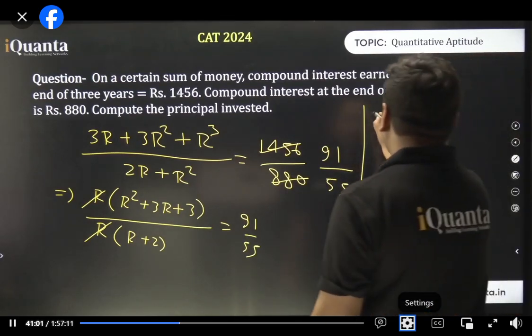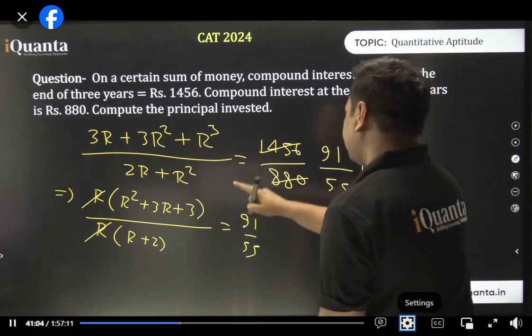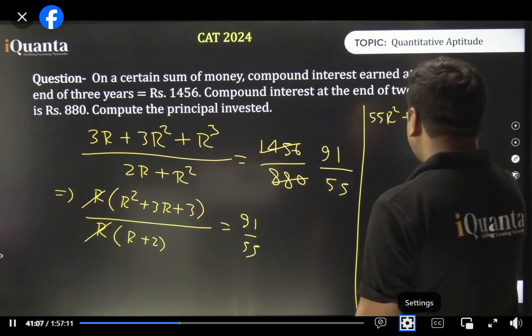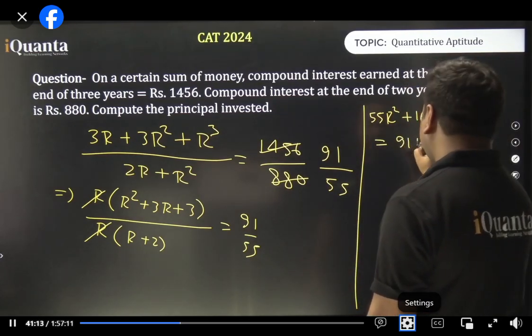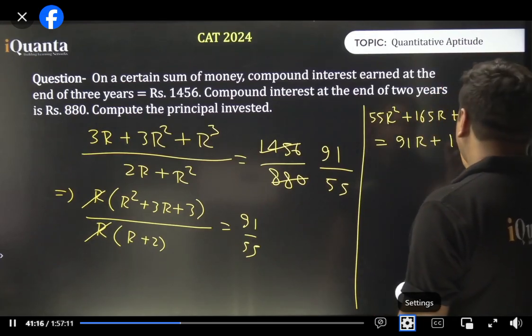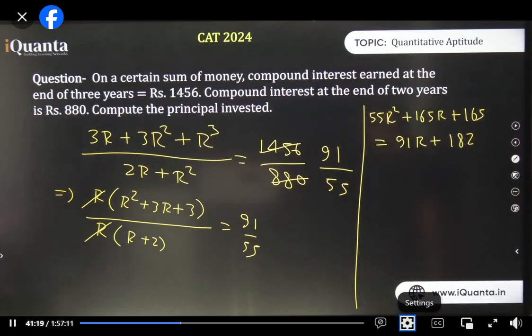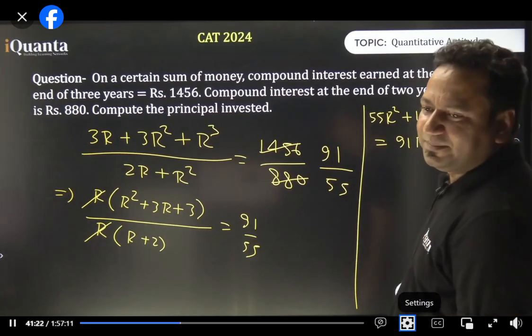Now let us cross multiply. 55 times r square plus 165r plus how much? 165 will be equal to 91 times r plus how much? 182, right? इतना करना ही पड़ेगा, थोड़ा बहुत तो करना पड़ेगा. Okay.